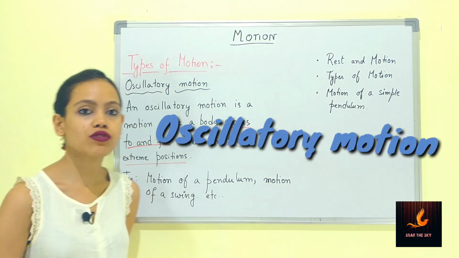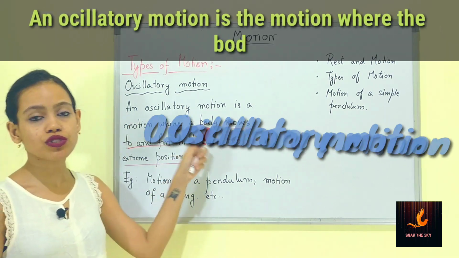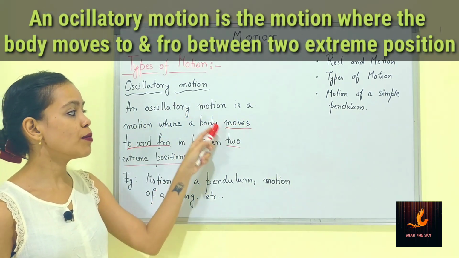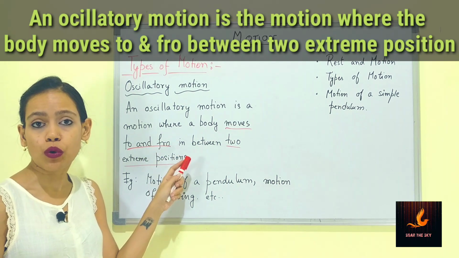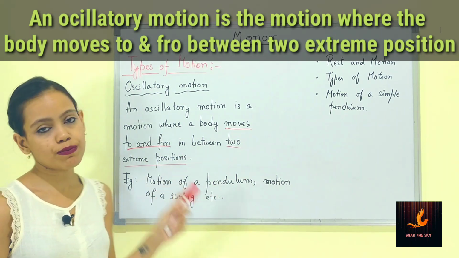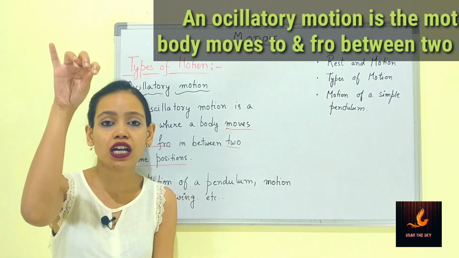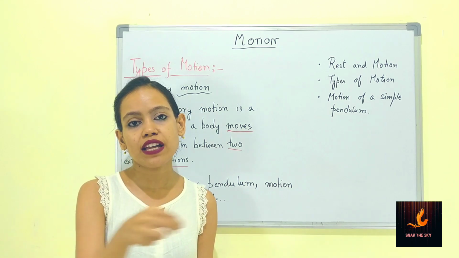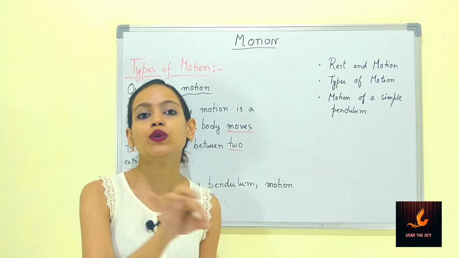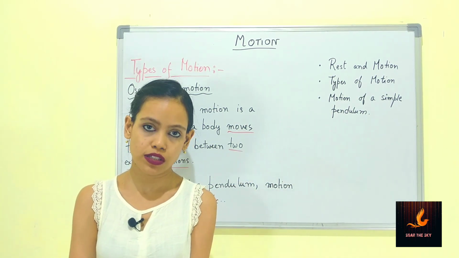The last type of motion is oscillatory motion. What is an oscillatory motion? An oscillatory motion is a motion where a body moves to and fro in between two extreme positions. If we hang a string at one point and suspend anything solid, say a brick, pebble or a small thing to that string, and then we just move it from one end to other, that is what an oscillatory motion is all about.